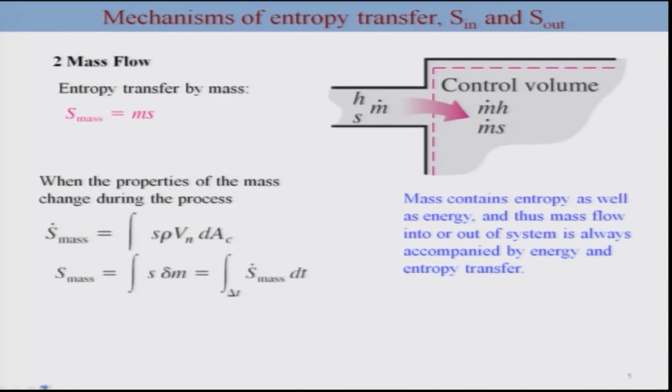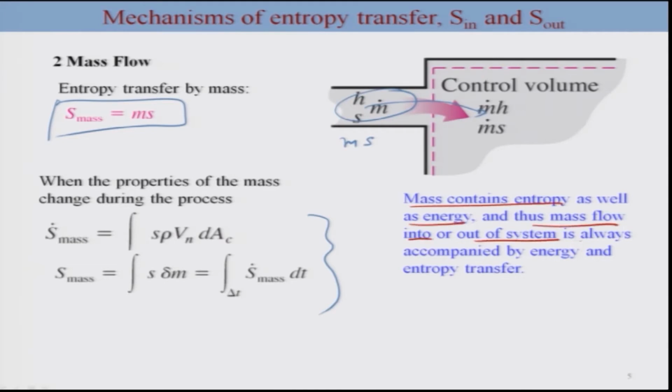Let me look at the second aspect, that is mass flow. Entropy transfer due to the flow of mass in the control volume is simply the mass m multiplied by the entropy per unit mass corresponding to the flow, and this is simply the entropy due to the mass. If the properties are not constant, that means they are changing during the process, then we make use of the definition as we have done for other properties during the discussion of control volumes. So your mass contains entropy as well as energy, and thus mass flow in and out of the system is always accompanied by energy and entropy transfer.